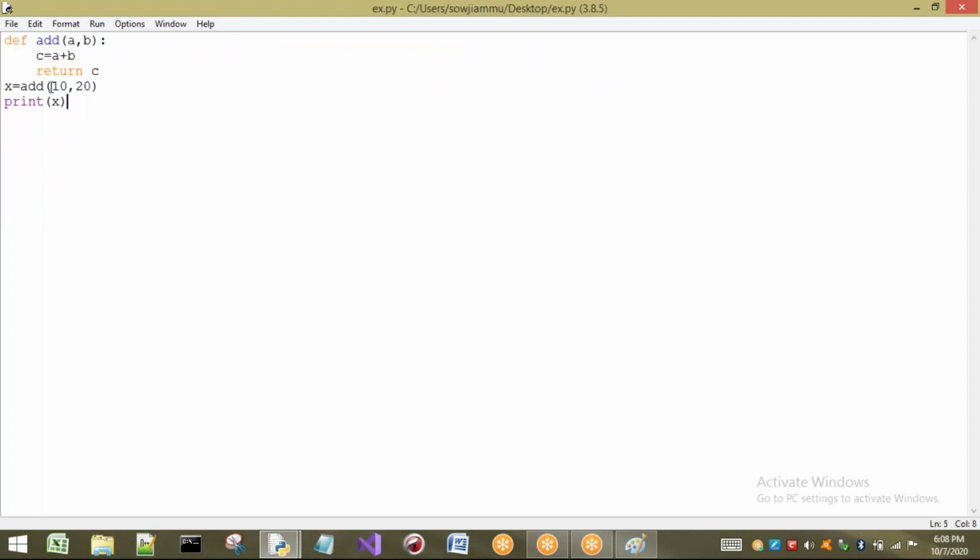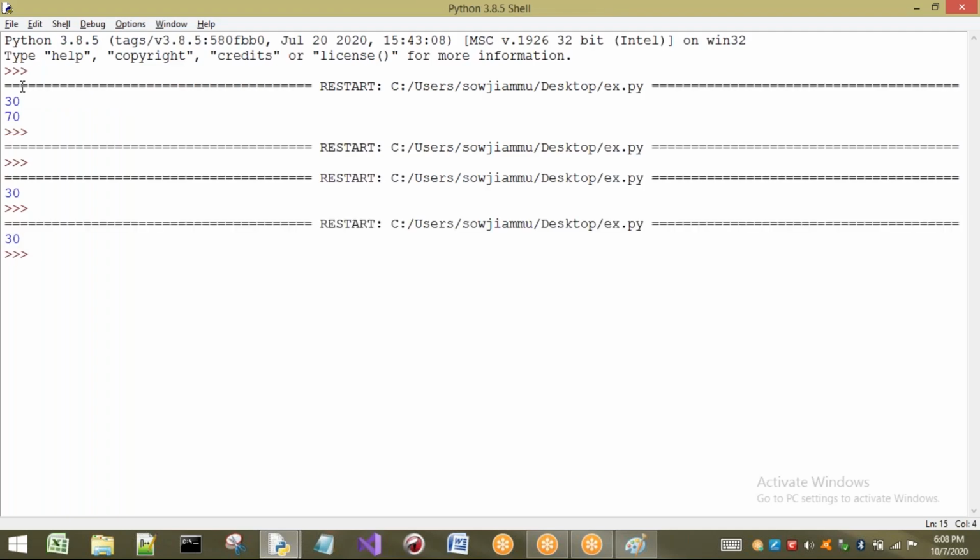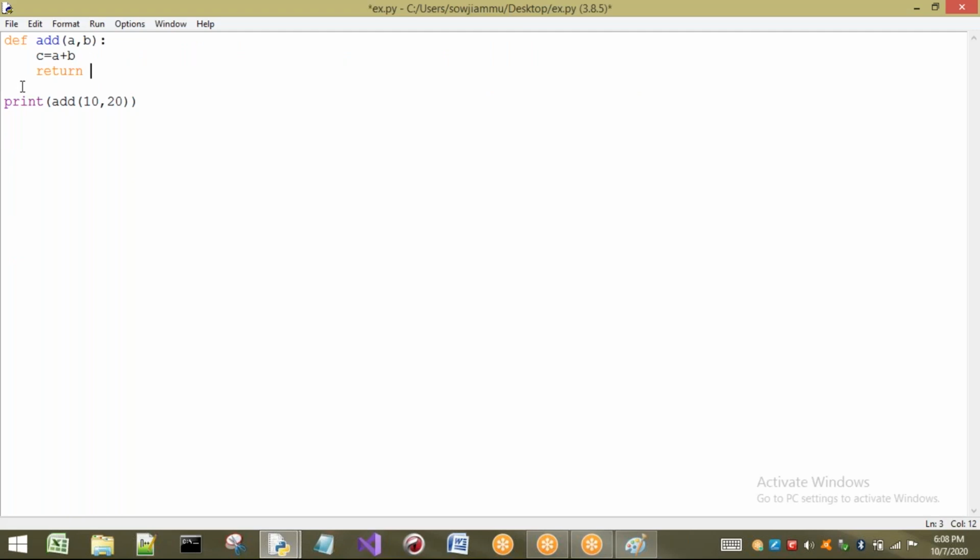Here what happened? I am calling the add function. It is going to perform some task, and whatever result is generated is going to be returned to me, so that I am going to store that value in X. I am printing that X. This is one case. Otherwise, there is no need of assigning to any variable. Directly I will write the calling statement in the print statement only. Directly it is going to give you the answer 30.